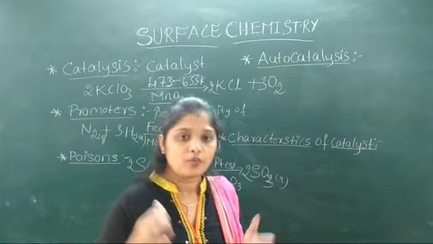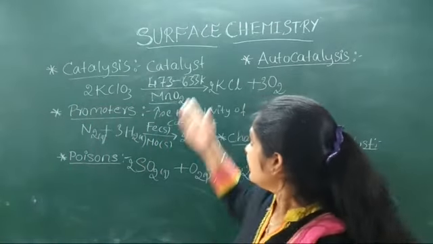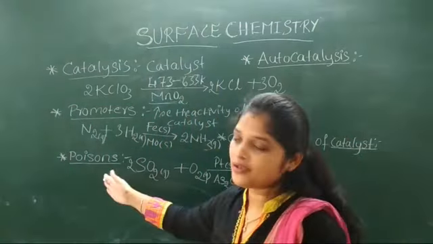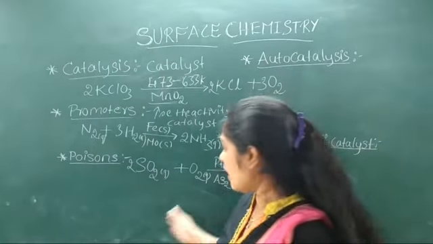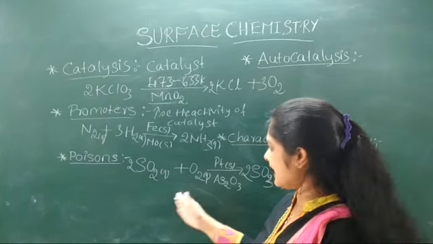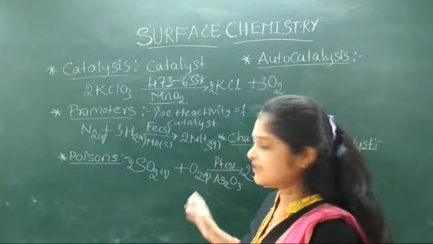The substances which deactivate the catalyst are called poisons, or the substances which decrease the activity of a catalyst are called poisons. So this is the example for poisoning the catalyst.